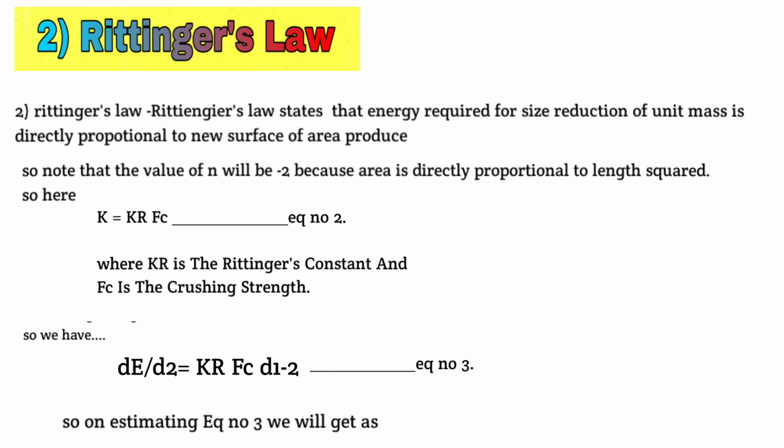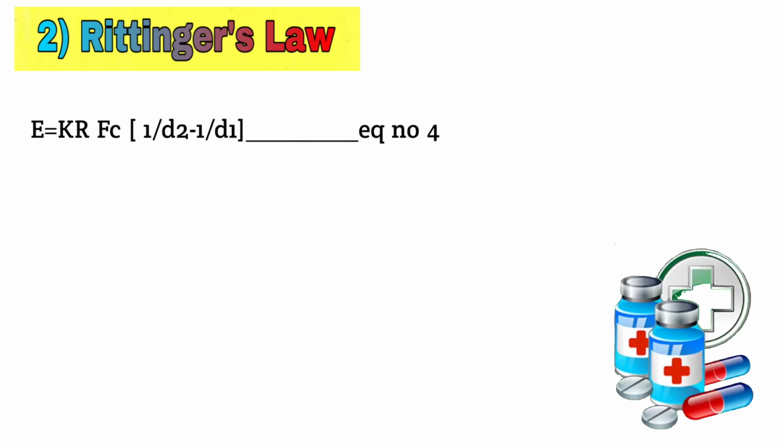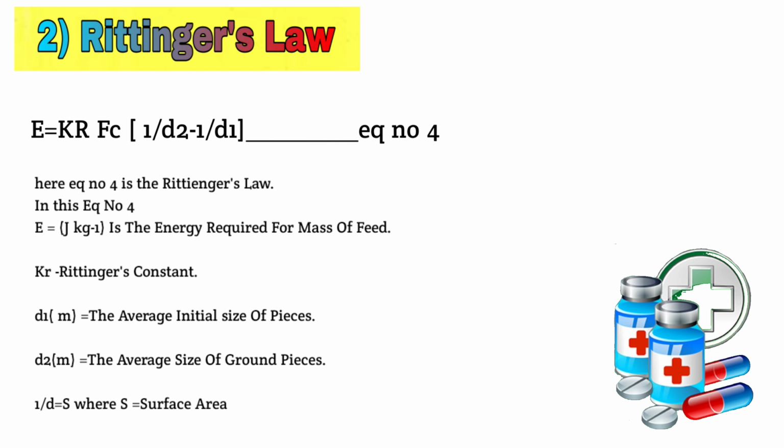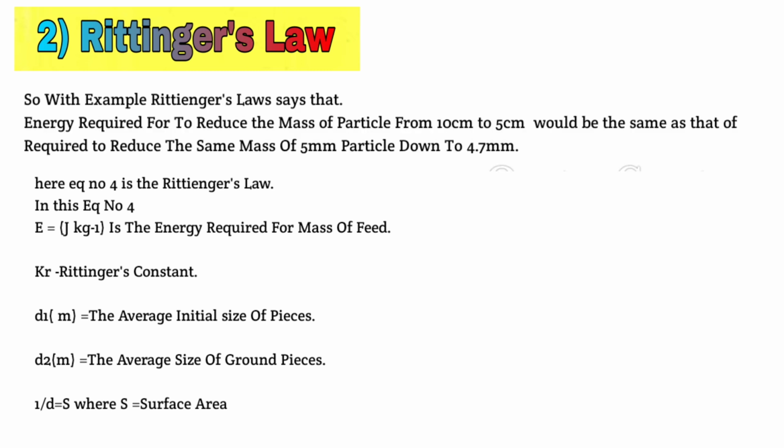On integrating equation 3, we will get E equal to kr into Fc in bracket 1 upon d2 minus 1 upon d1, named as equation number 4, where E in joule per kg is the energy required per mass of feed, kr is Rittinger's constant, d1 in m is average initial size of particles, d2 in m is average size of ground particles, 1 upon d is equal to S, where S is the surface area, that is E is equal to k into S2 minus S1. So an example of Rittinger's law says that energy required to reduce mass of particles from 10 cm to 5 cm would be the same as that required to reduce the same mass of 5 mm particles to 4.7 mm. This is all about Rittinger's law.